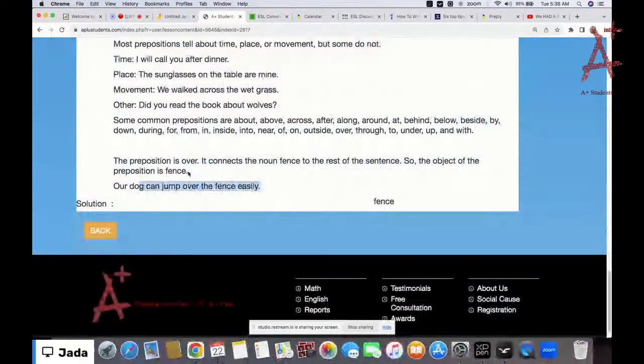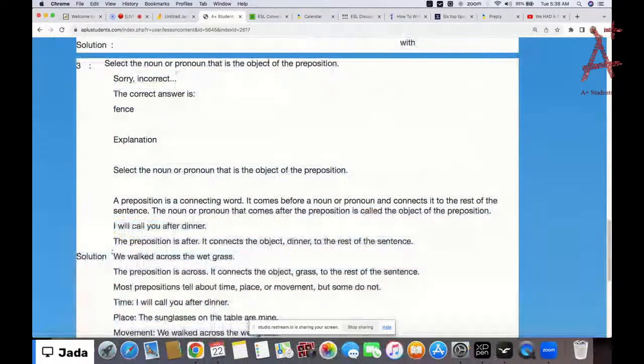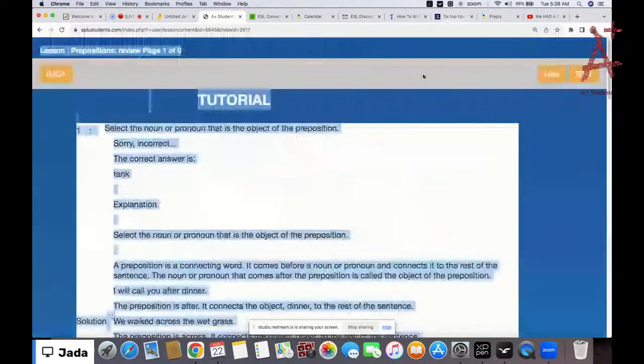And this question says what? Select the noun or pronoun that is the object of the preposition. So here is the object of the preposition we need to find, and fence here is the object of the preposition. So this is a review, and you will have questions coming about prepositions and also the object of the preposition. Okay, so you can have questions like which is the object of the preposition and all that. So let's move on to the test and see.